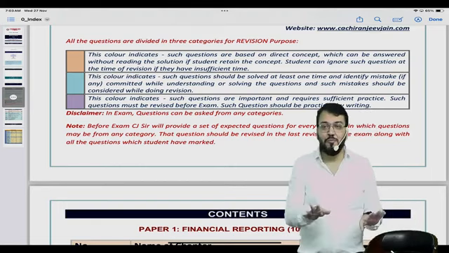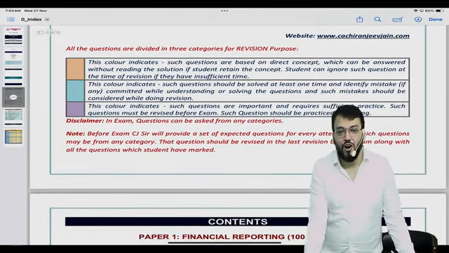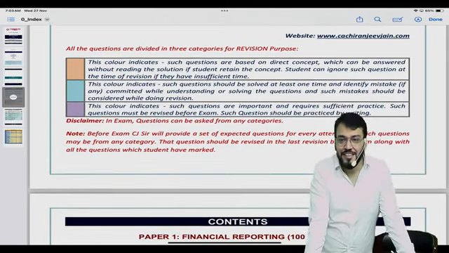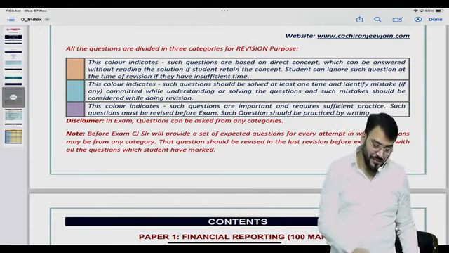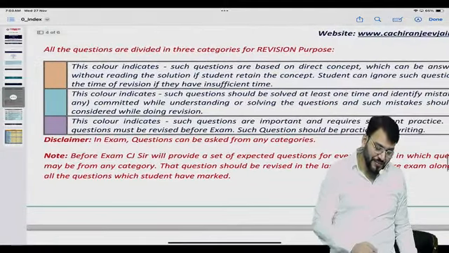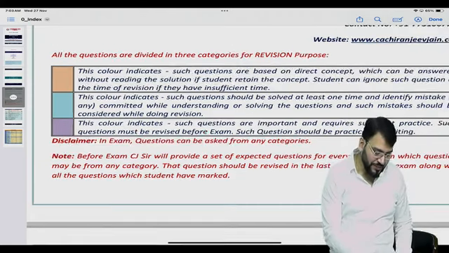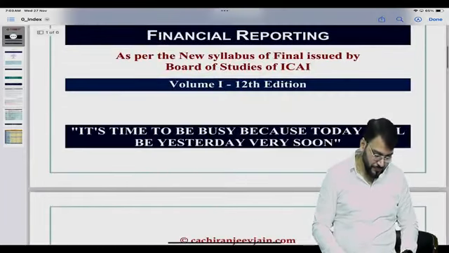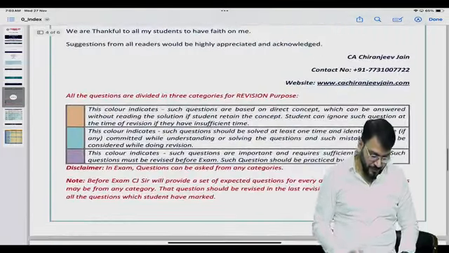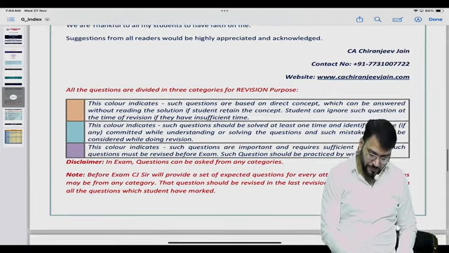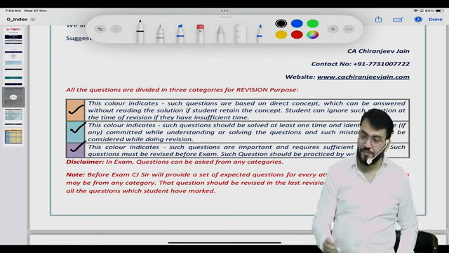So this time, for the first time, I have divided all the questions into 3 categories. All the questions into how many categories? 3 categories. You can see they have been marked in 3 colors. This is the first color, then the second color, then the third color.